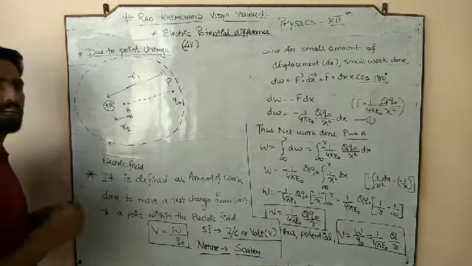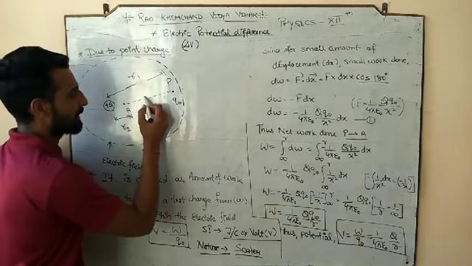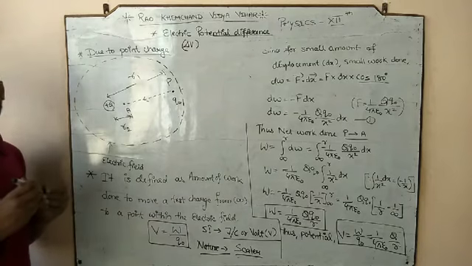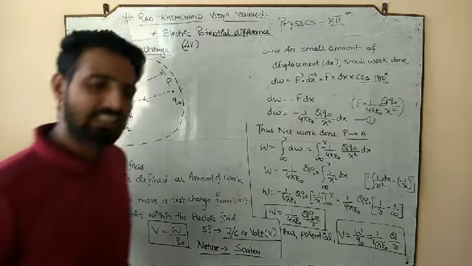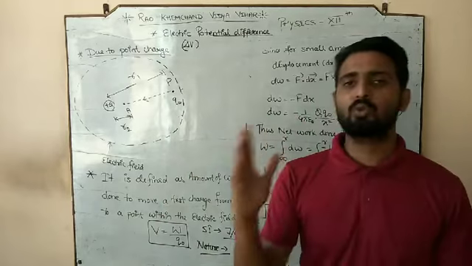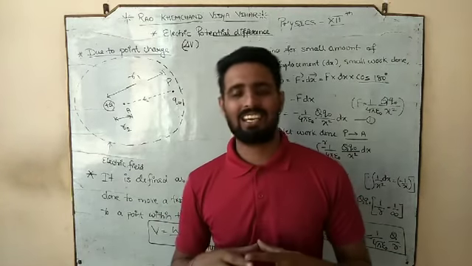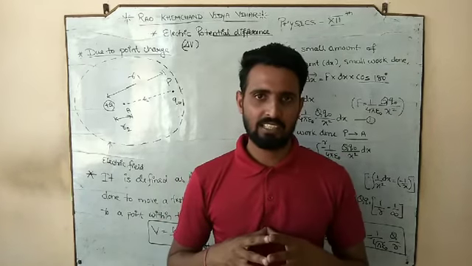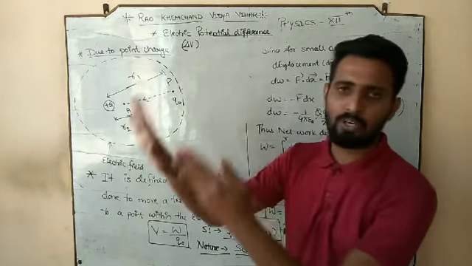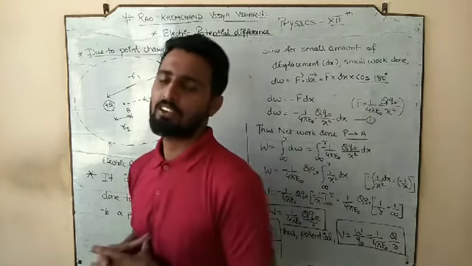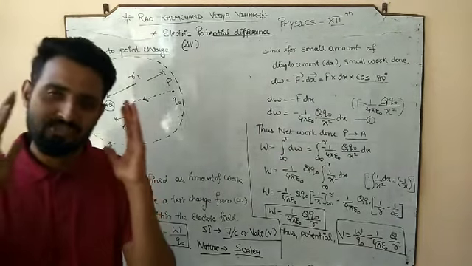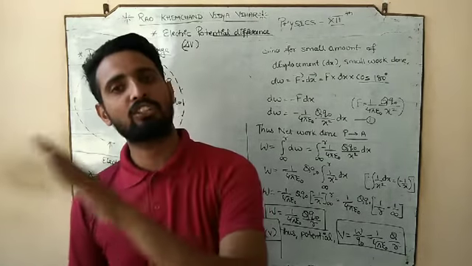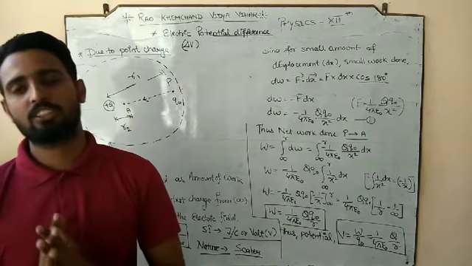Okay, so here the test charge is moving from one point to another point but within the electric field. So again the same concept. If we want to move a test charge from one point to another point, but in this case both the points are well defined or inside that electric field, we have to do some work. And that amount of work done per unit test charge is called potential difference. So what is the potential difference?